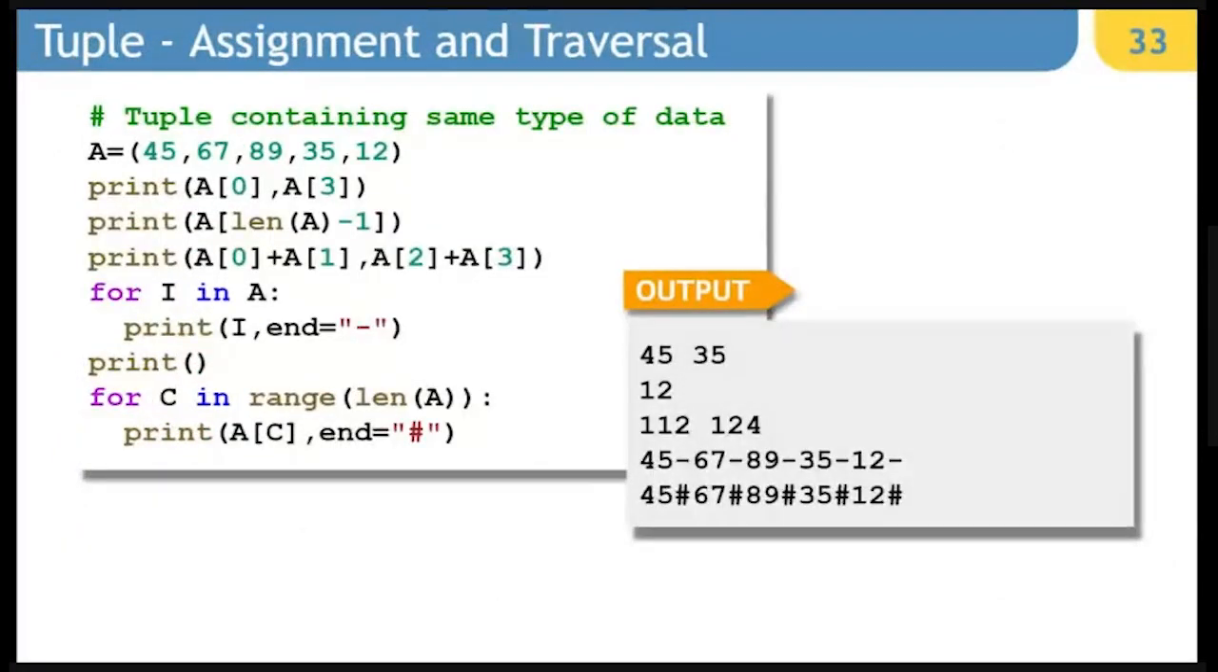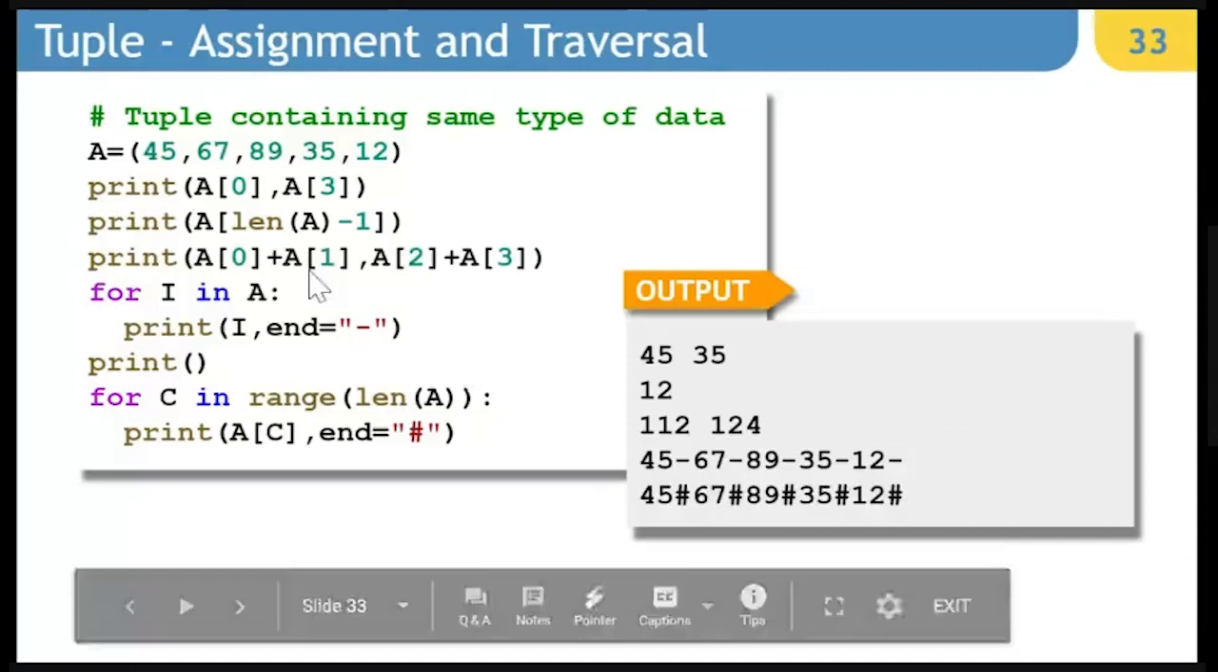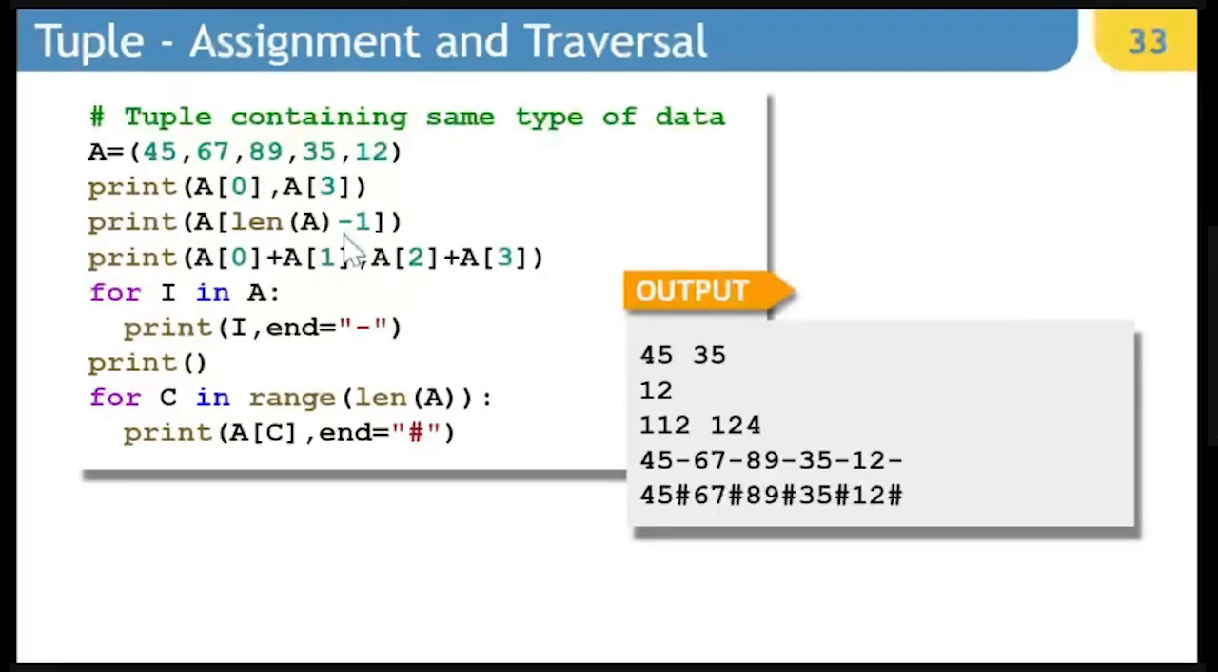Let's look at another example where we are talking about assignment and traversal. It is almost similar for string, list, and tuple. In all of that, you can extract individual values, you can extract any value and perform any operation. So you can see here, I am extracting 0th and 3rd value, so 45 and 35 displayed. And then the last value is displayed, and I am operating with first and second value and second and third value, so it is going to operate with it.